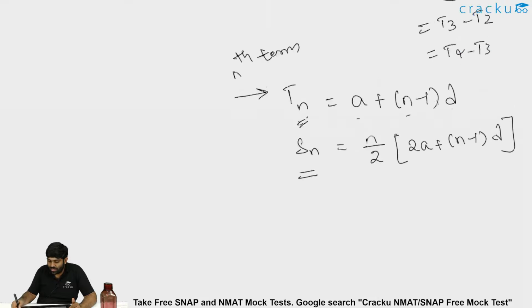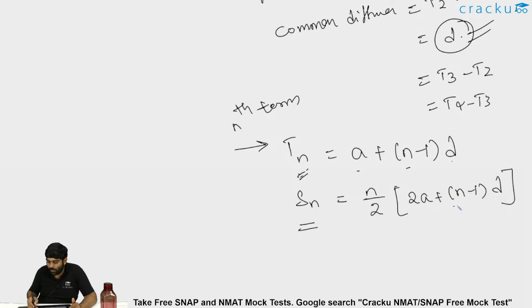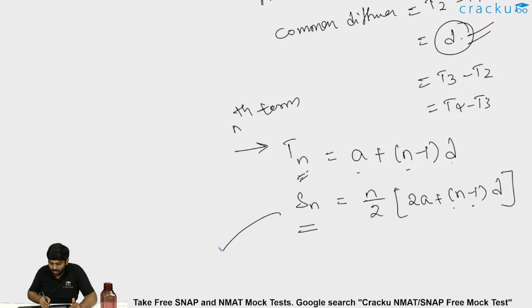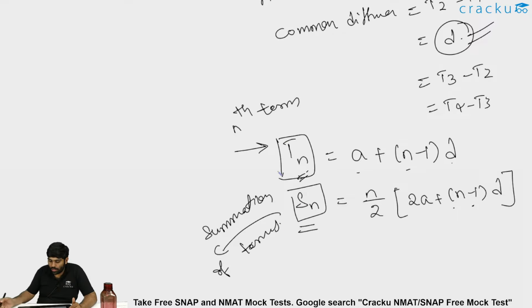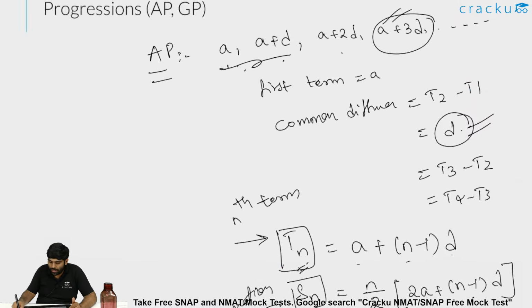If I say S2, it would be 2 by 2 into 2a plus 2 minus 1 into d, which is nothing but 2a plus d. Sn represents the summation of terms till the nth term. So a plus n minus 1 into D and n by 2 into 2a plus n minus 1 into D are Tn and Sn.